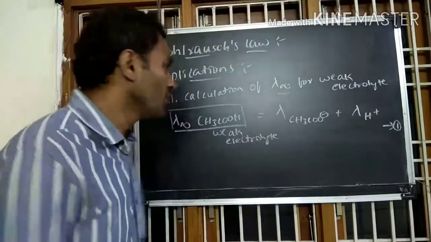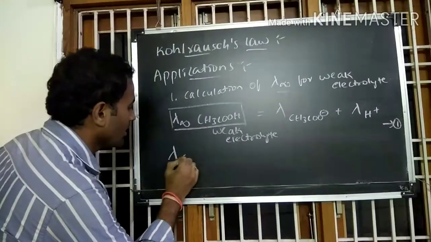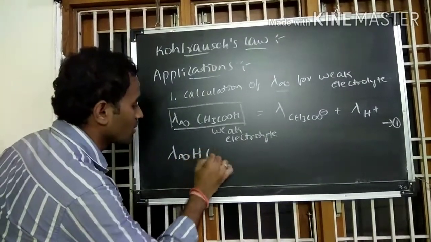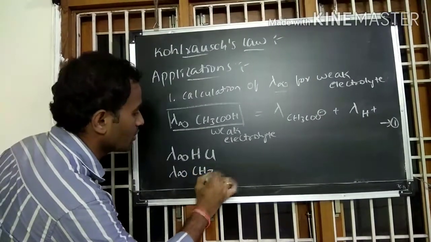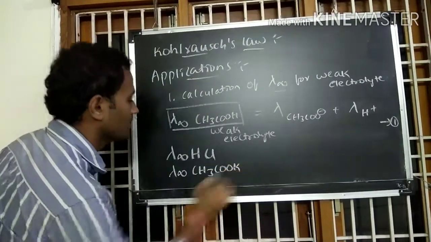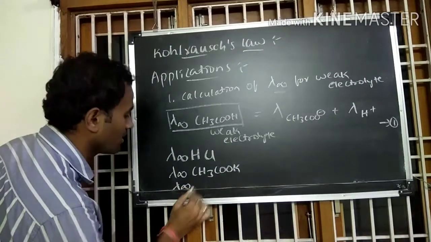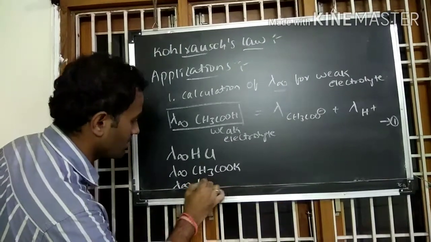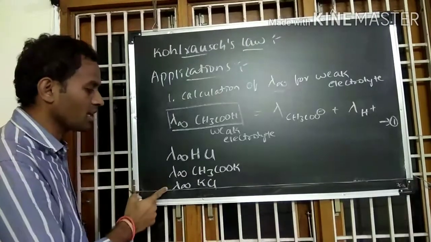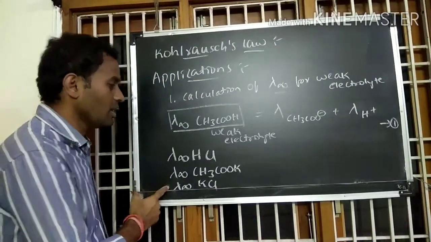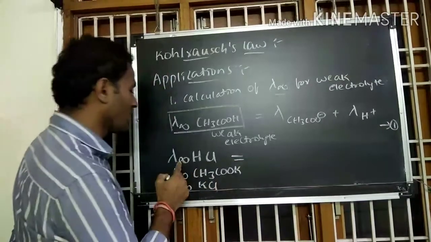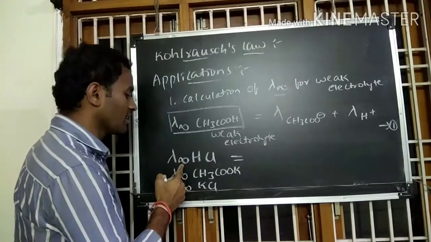So now we take the equivalent conductance of strong electrolytes like HCl and sodium acetate, and lambda infinity for KCl. So these three are strong electrolytes. We can find these three values experimentally, and according to Kohlrausch's law, we can write the equivalent conductance of this